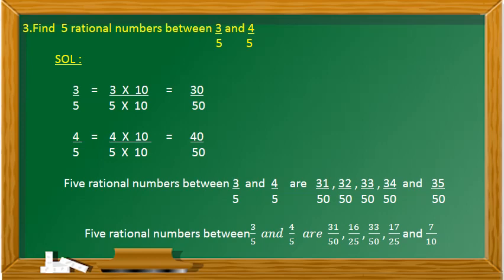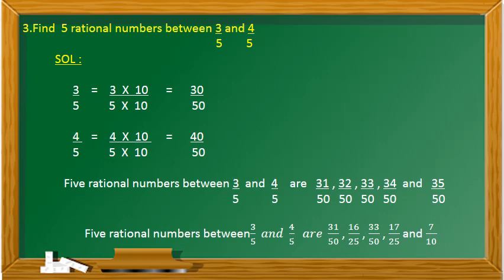Third question. Find 5 rational numbers between 3 by 5 and 4 by 5. If I want to find the rational numbers between any two rational numbers, the first step is to see whether both the rational numbers have the same denominator. Here 3 by 5 and 4 by 5, we have the same denominator 5. But it is not possible to write any rational number between 3 by 5 and 4 by 5.